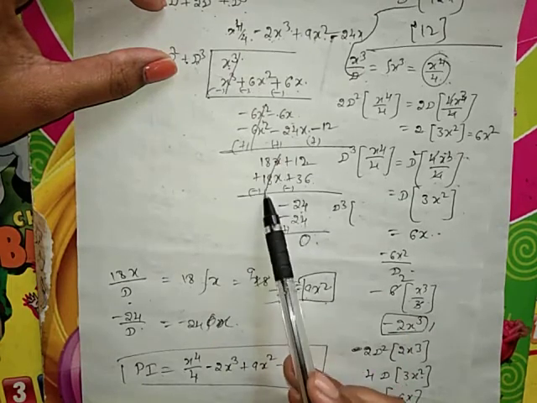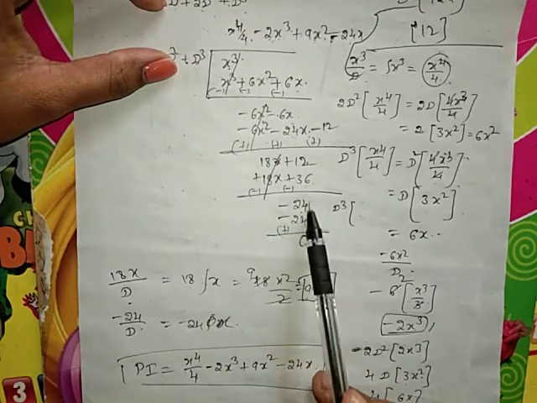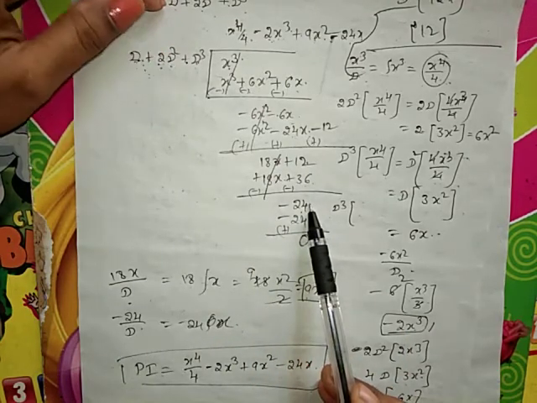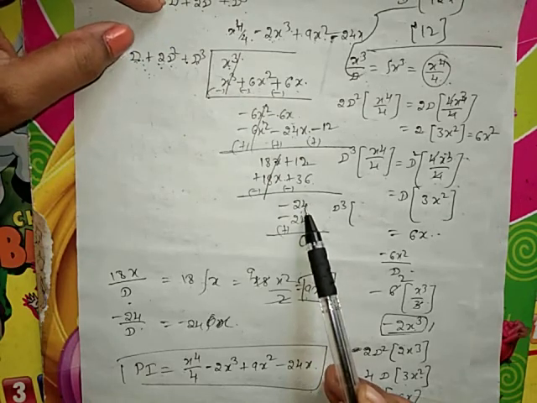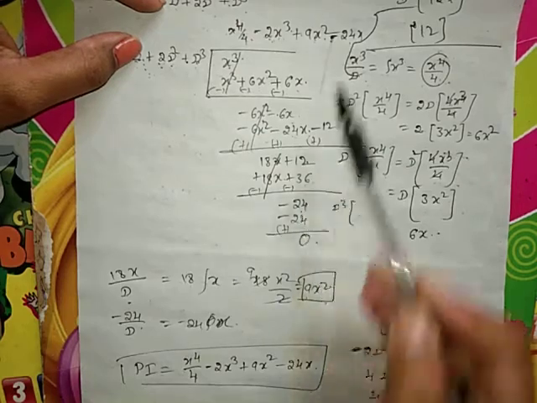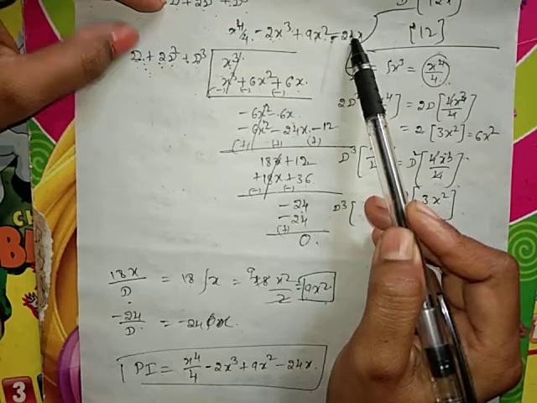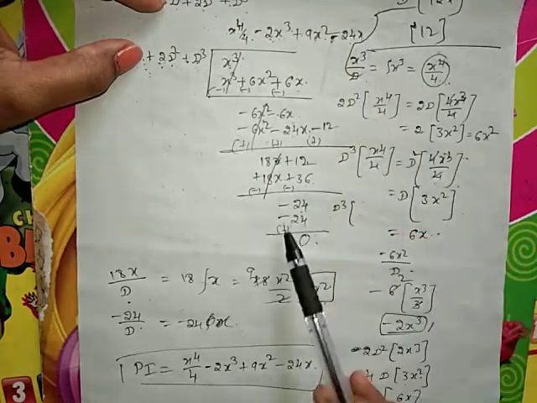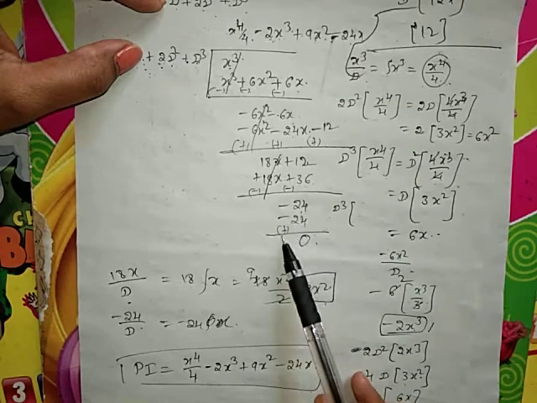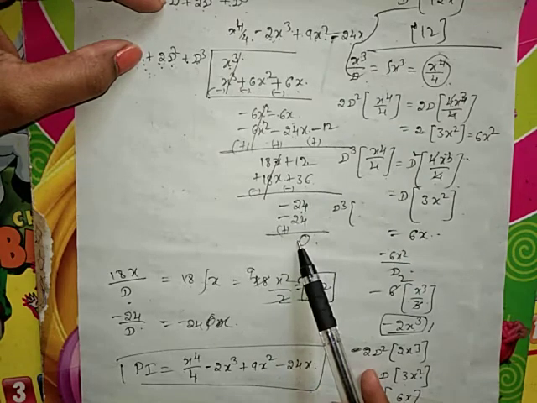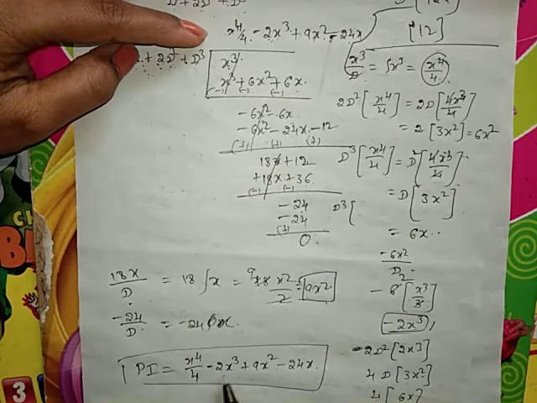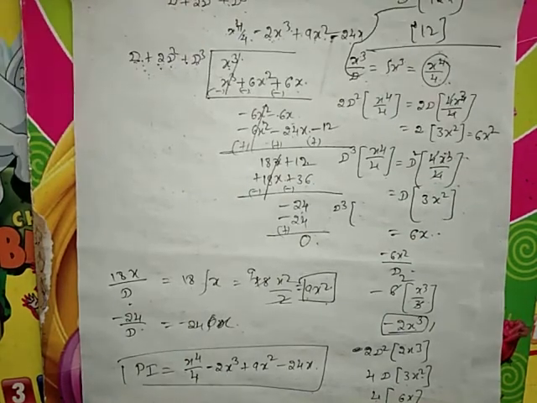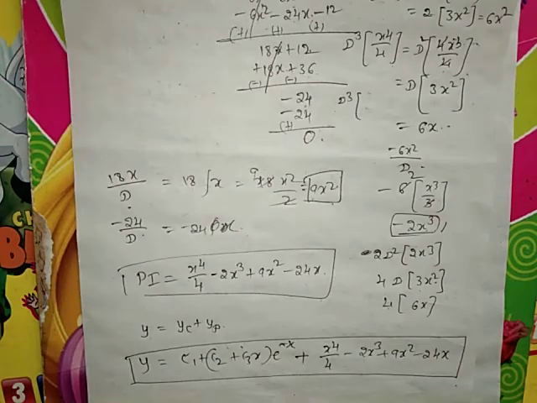So again reverse the sign. Minus 36 plus 12 becomes minus 24. Again first term divided by first term: minus 24 by d equal to minus 24x. Again choose it as a quotient. Derivative of minus 24x is minus 24. Again reverse the sign. Term tends to 0. So the quotient is our particular integral: x raised to 4 by 4 minus 2x cube plus 9x square minus 24x.